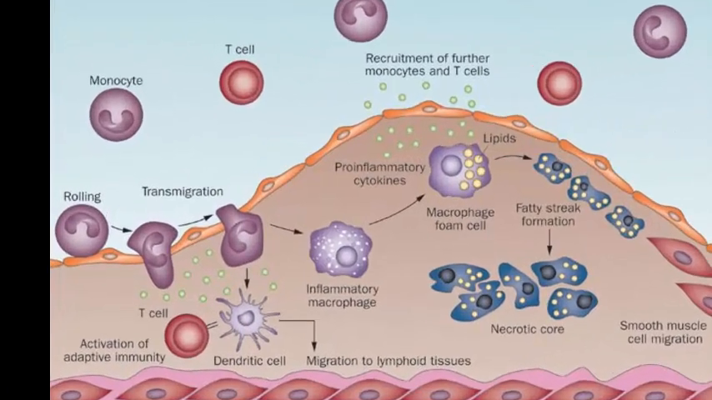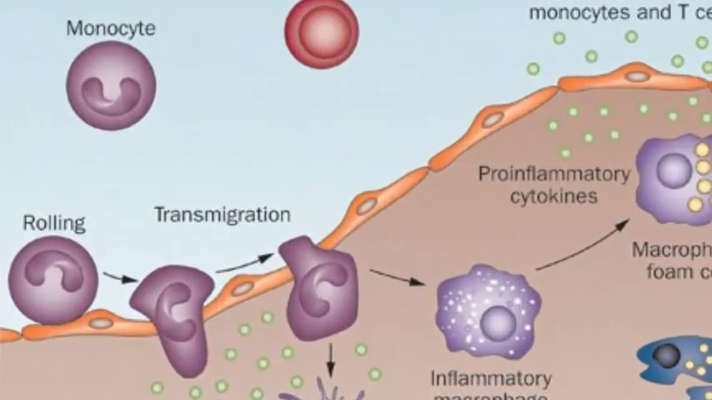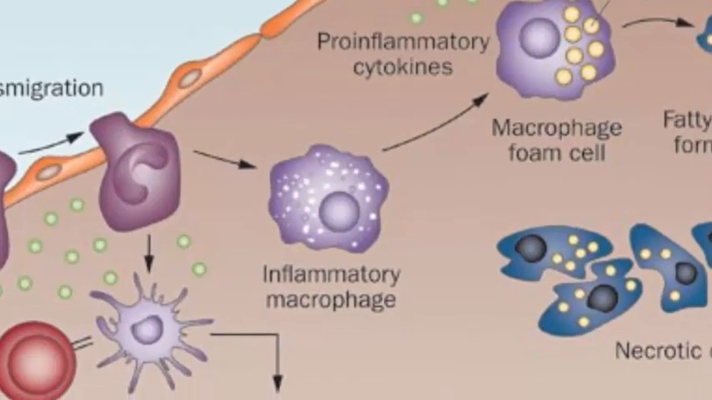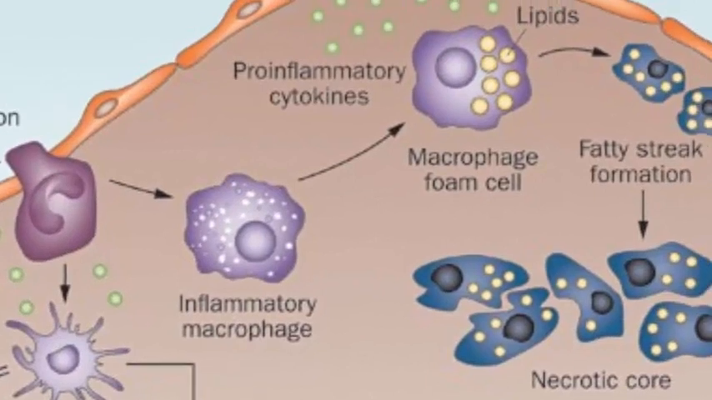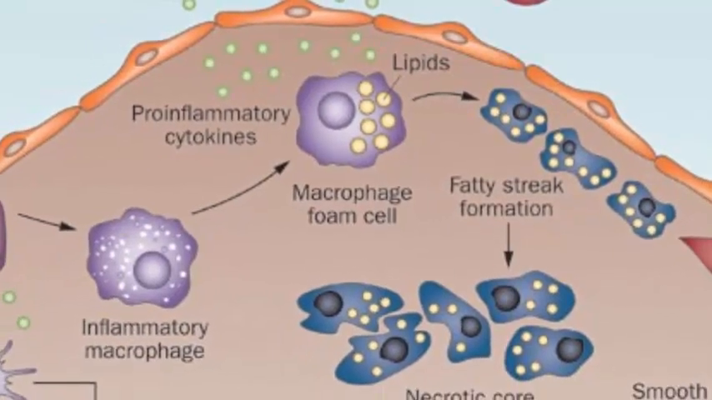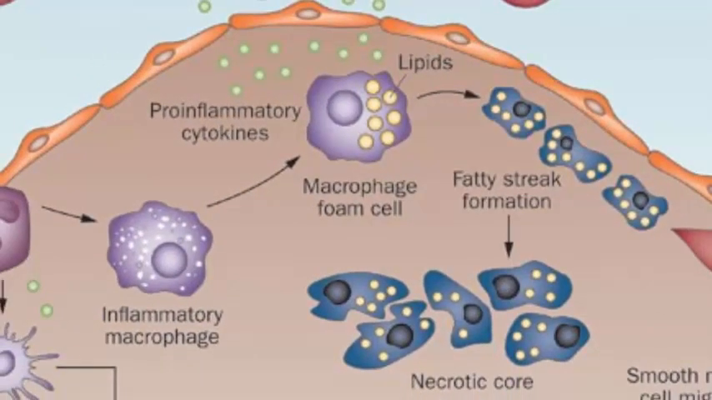Inflammatory cells, mainly monocytes, bind to receptors on endothelial cells and migrate into the intima. Once inside the intima, they take up oxidized low-density lipoprotein particles and become lipid-laden macrophages or foam cells. Extracellular lipid pools appear in the intimal space when these foam cells die and release their contents.